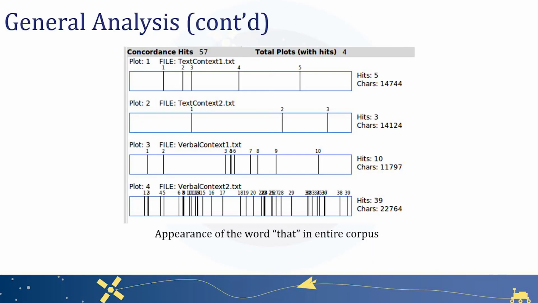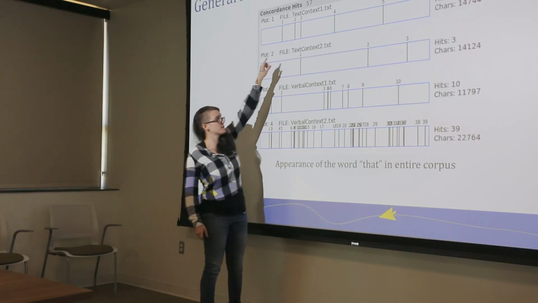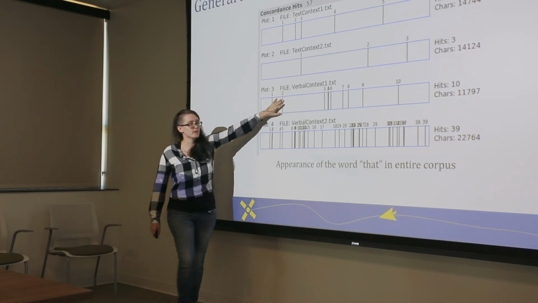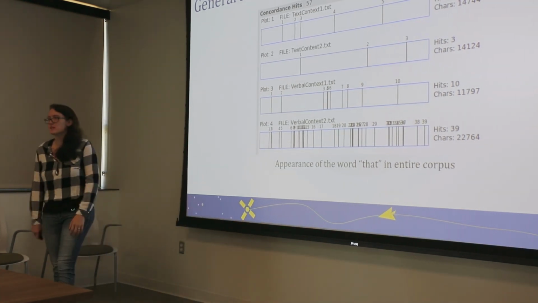This one, things are in a little bit different order, but it's basically the same premise as before. This is showing you appearances of the word that. The top two are text instead of context 1. So this is text context 1 and then text context 2. Down here, verbal context 1, verbal context 2. I'm sorry, that's how AntConc decided to display them for this.